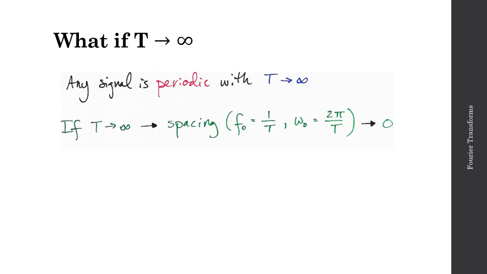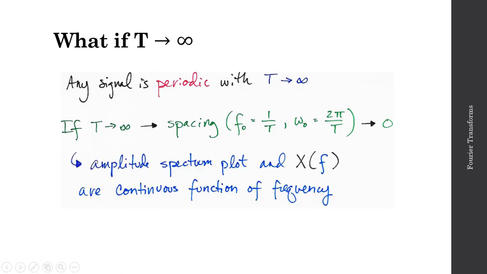If I let my period go to infinity, then the spacing on my amplitude and phase spectrum plots is going to go to zero. And my amplitude spectrum plot, what we commonly refer to as capital X of f as opposed to little x of t, is now going to be a continuous function of frequency. If you recall, the Fourier series gave us discrete functions of frequency. Now, however, I have a continuous function of frequency as I allow this period to approach infinity.